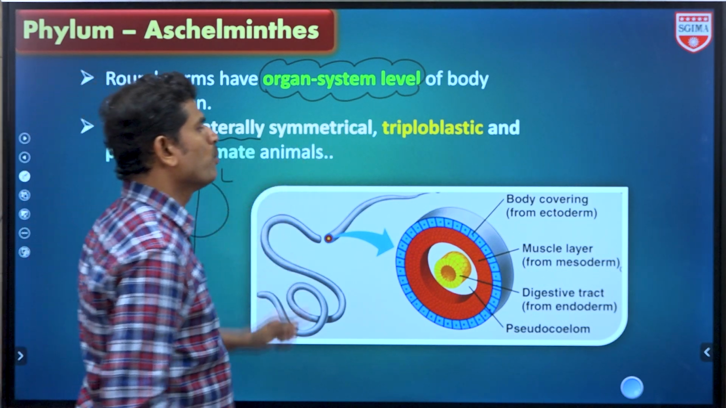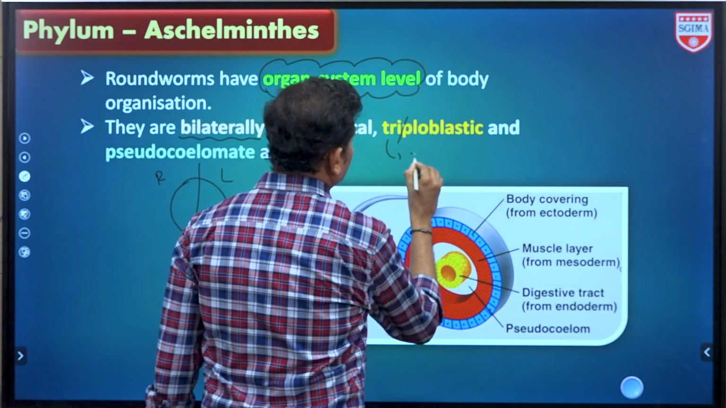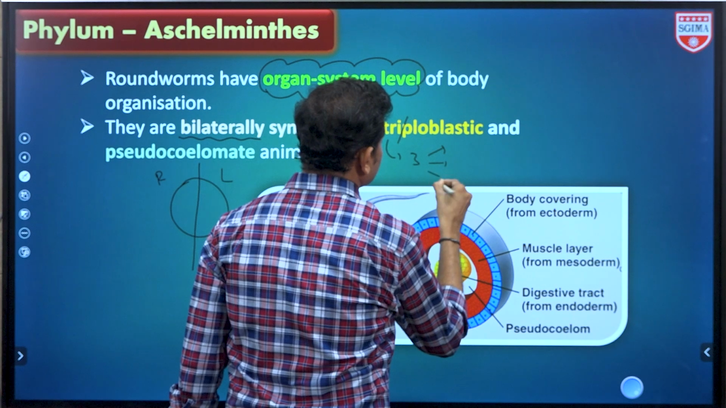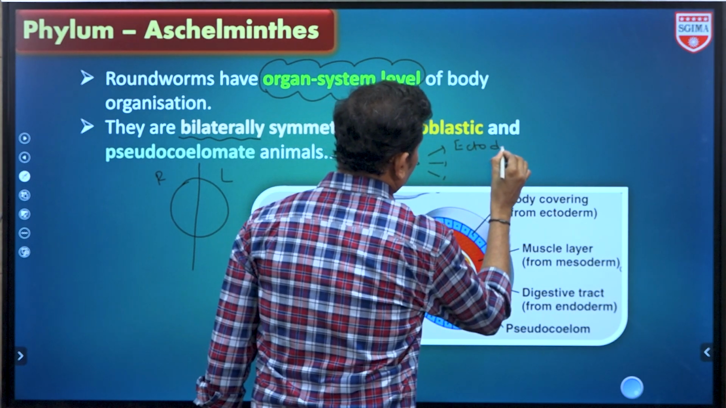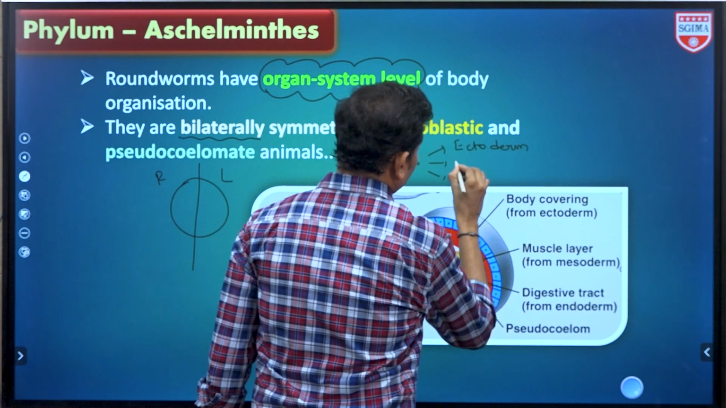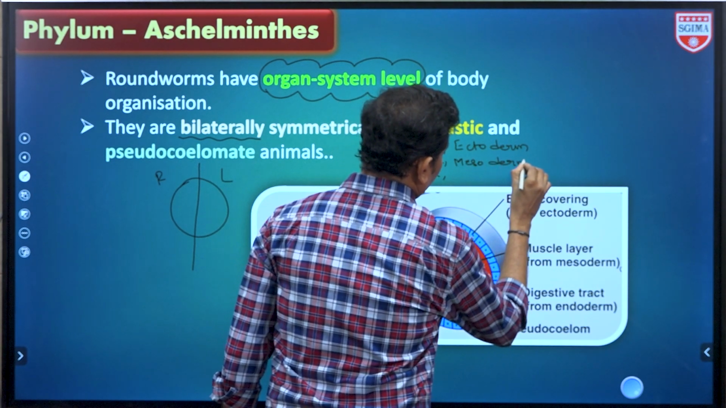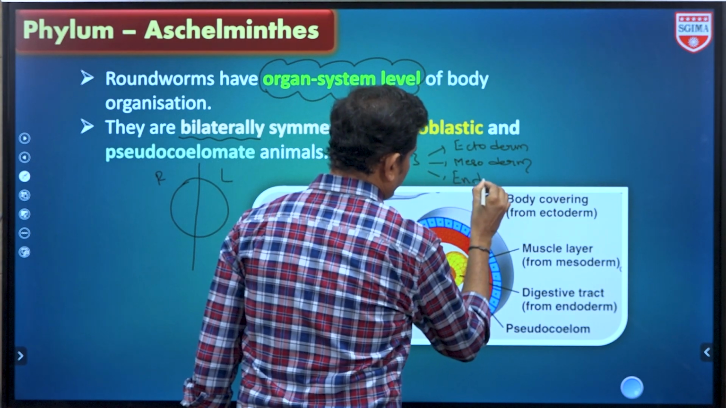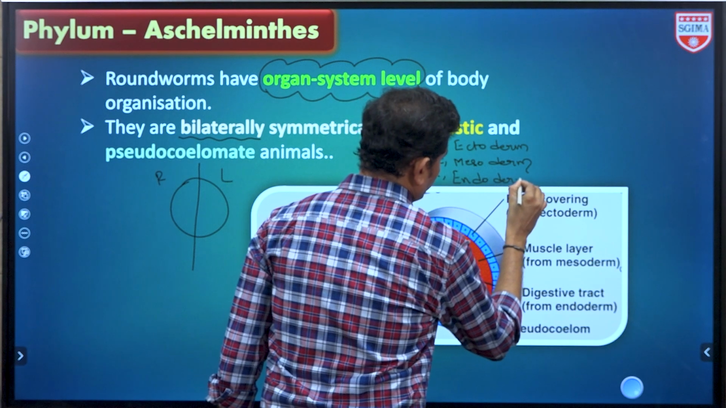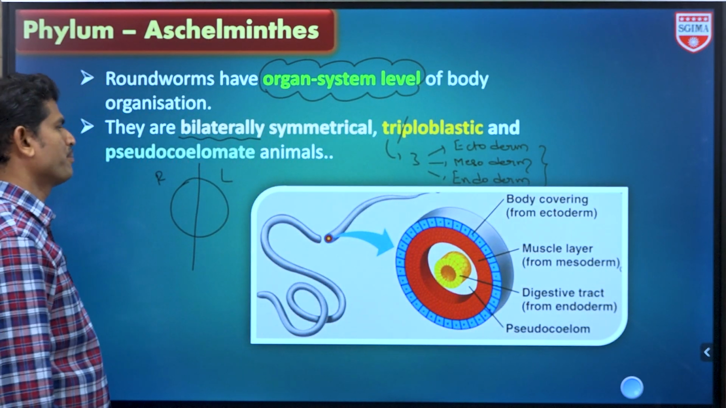Next, triploblastic. Tri means how many? That is 3. So these organisms contain the ectoderm, next the mesoderm, and the last, the inner one, the endoderm. So the three layers are present. That's why these are called triploblastic.